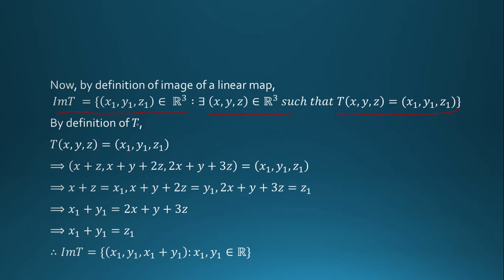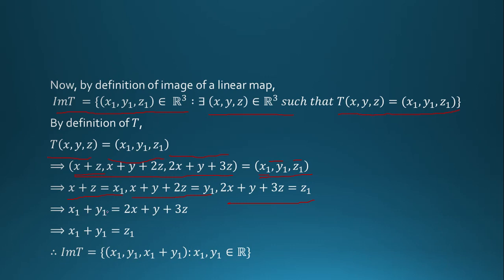By definition of T, transformation of x, y, z is equal to this, is equal to x1, y1, z1. So x plus z is equal to x1, x plus y plus 2z is equal to y1, and 2x plus y plus 3z is equal to z1.